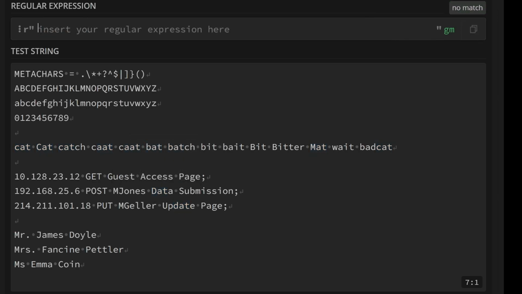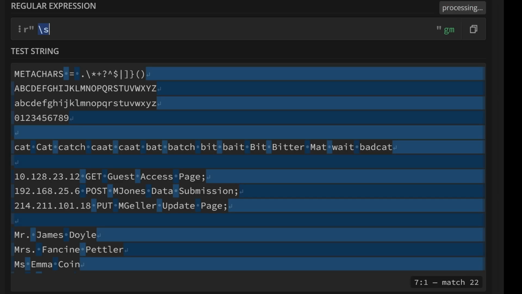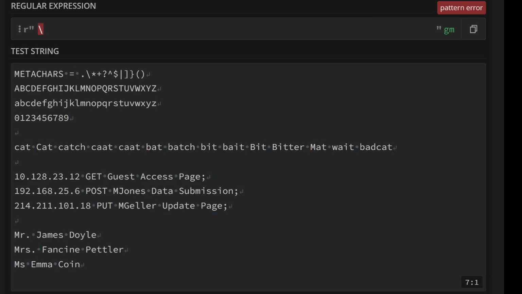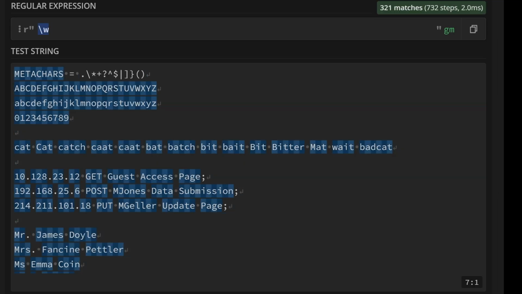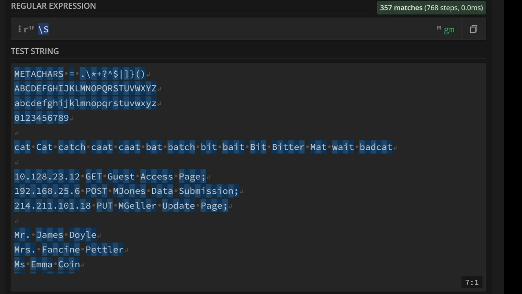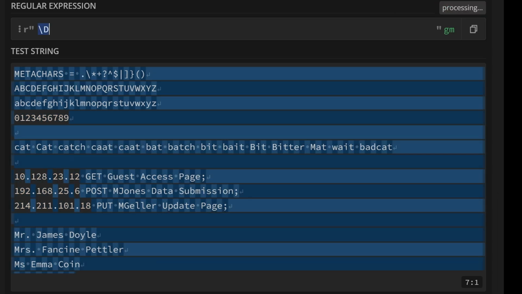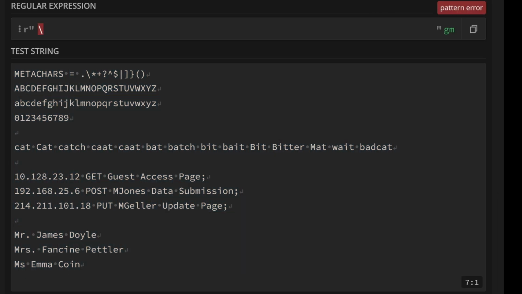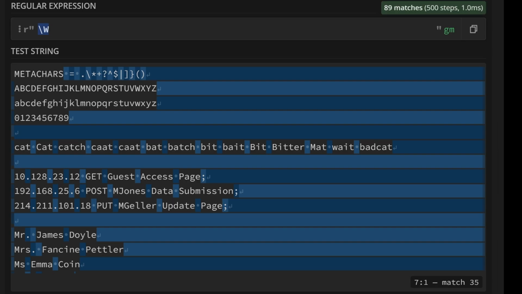There are some character classes that you don't have to put in square brackets because they're made for you. Some examples of these are \s. This will search for any space. So you can see all the white space has now been highlighted. There's \w, which will search for any letter or number, basically any alphanumeric character. There is \d itself, which searches just for numbers. And on top of all of those, there is \S for not a space, \D for not a number, \W for not a word.